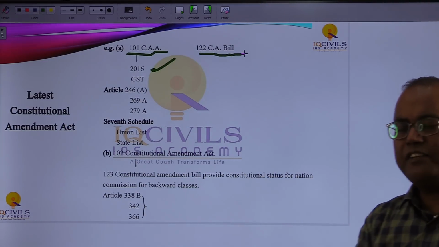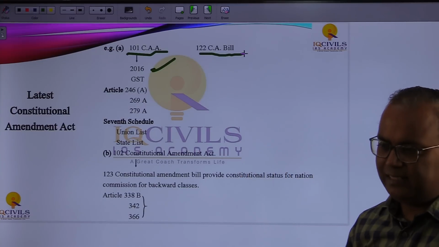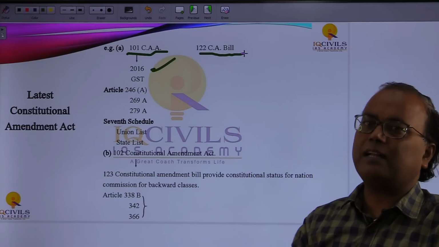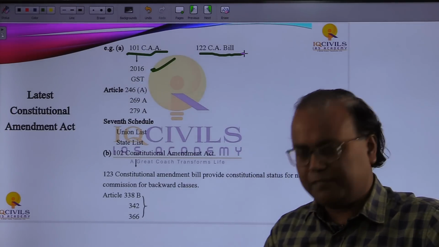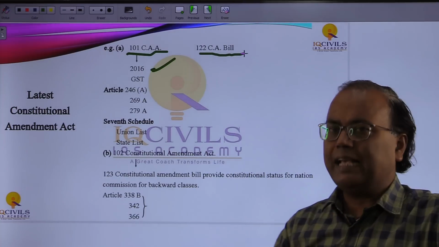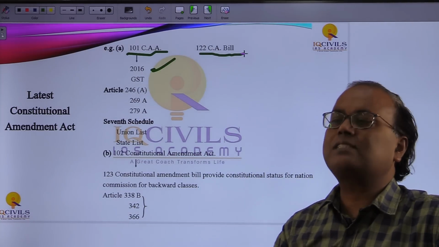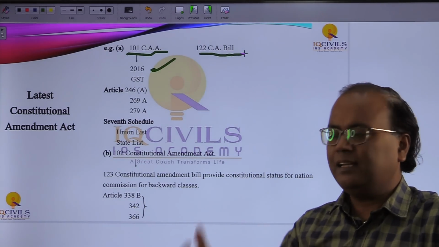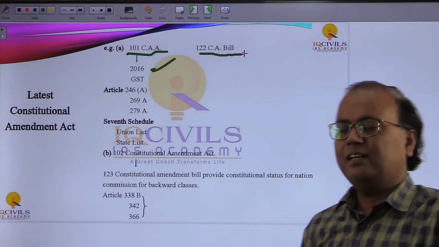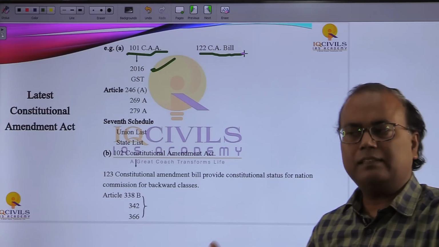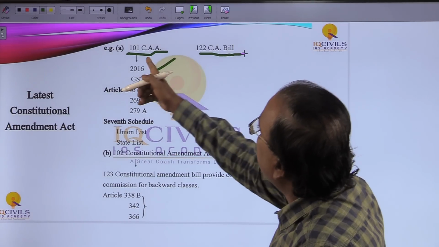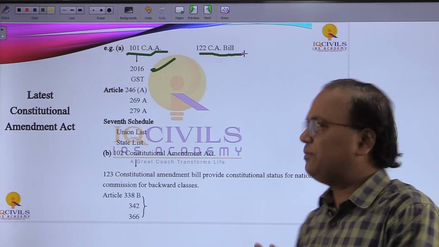So what is the basic difference between the bill and the act? Okay, so once the bill is passed by Lok Sabha and Rajya Sabha, and it is presented before the President of India, and the President of India gives his assent, in general parlance we can say that bill got the assent and became an act. So every bill is not going to become an act. We have a larger number of bills and fewer acts. That is the basic difference you have to understand.